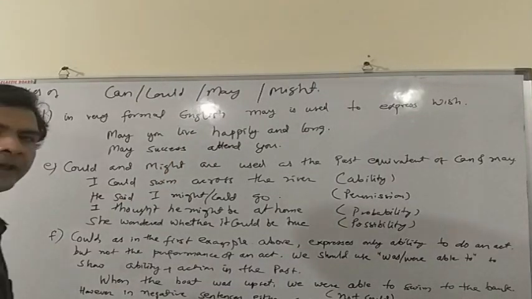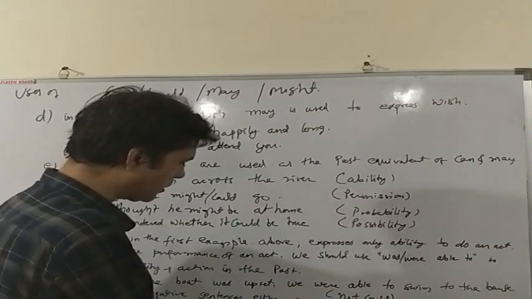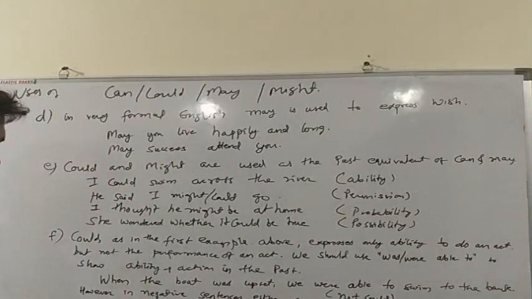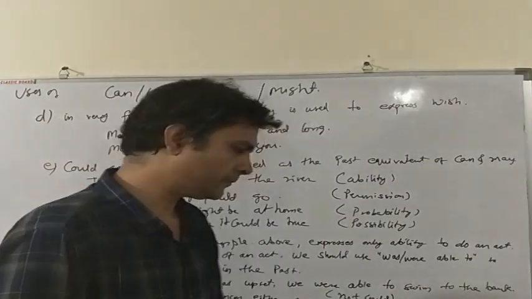In negative sentences, it is clear that some action was not taken. So we can either use could or was not able to. As for example, I could not or I was not able to solve the puzzle.